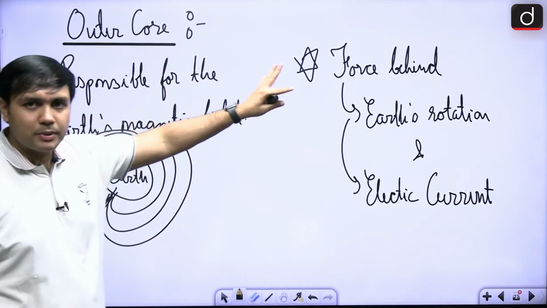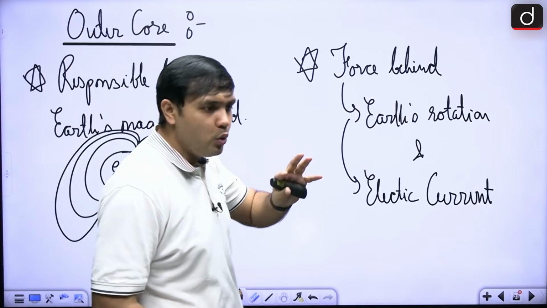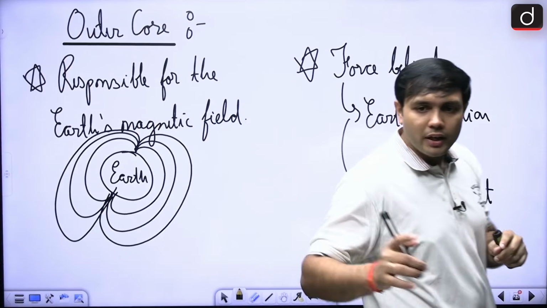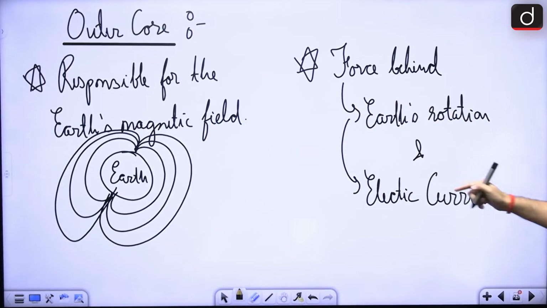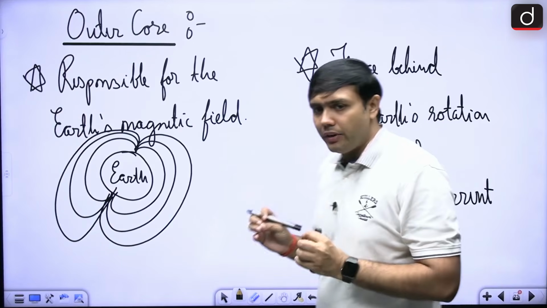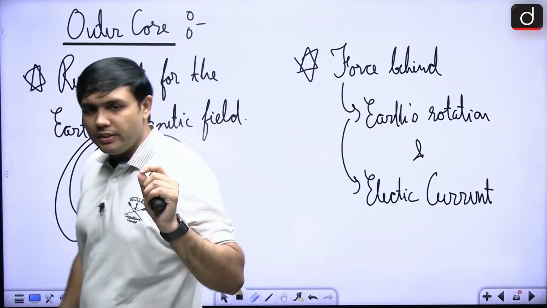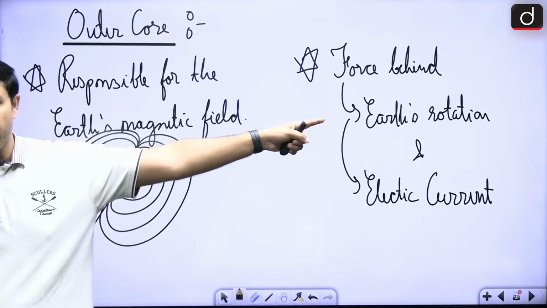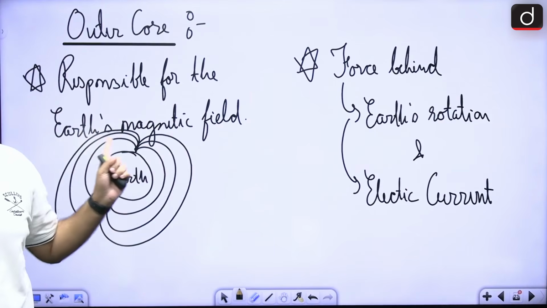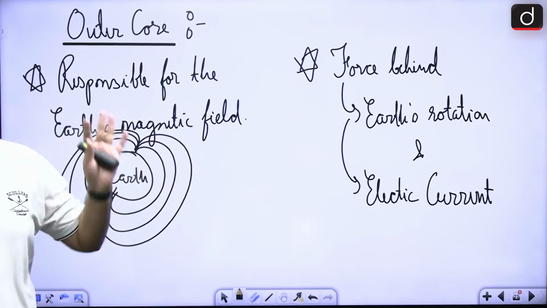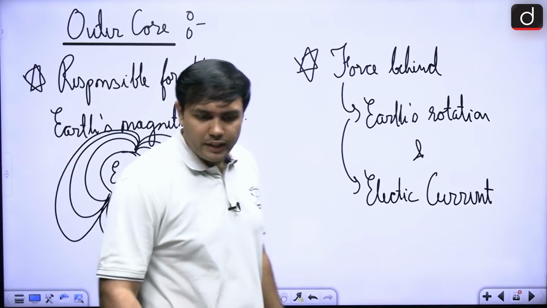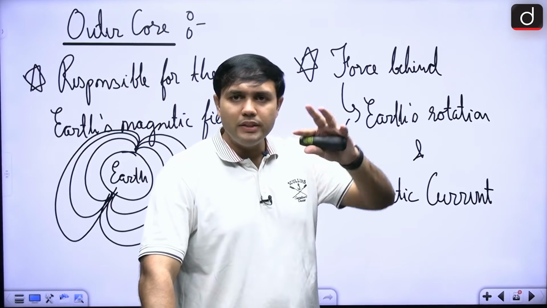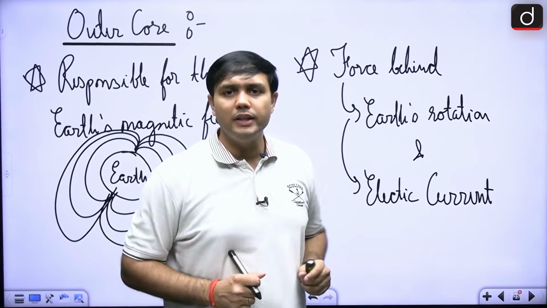Now, the next important aspect is that this core is the force behind the Earth's rotation as well as the current that is flowing inside the Earth, right? It's a very, very important aspect. It is directly responsible for Earth's rotation. It's directly responsible for Earth's magnetic field. Very important cross sections. All right, is this clear? Is there any doubt till here? So we have seen the broad divisions. Now we are going to look at the discontinuities.